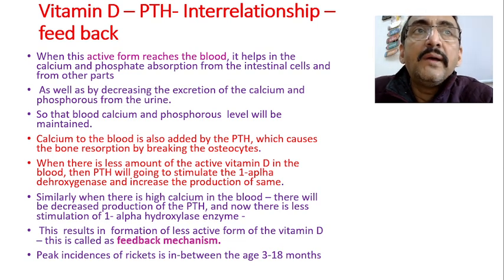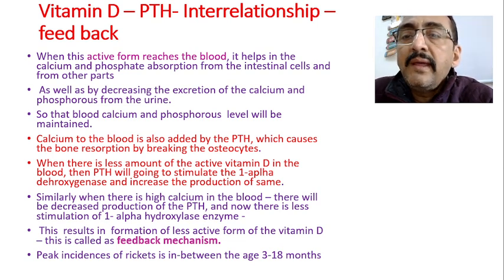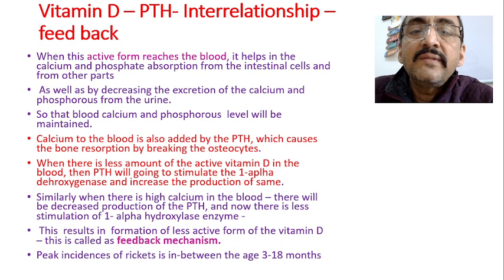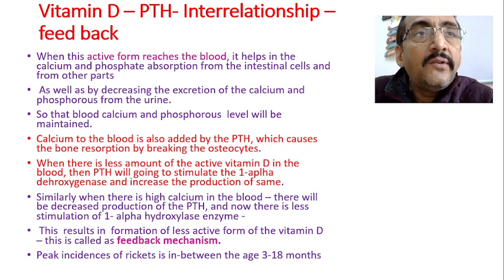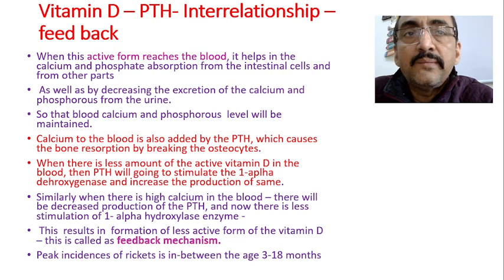Calcitriol also works by other methods, for example by decreasing the excretion of calcium and phosphorus in the urine. One is that calcitriol increases the calcium and phosphorus absorption from the various parts of the body and intestine.